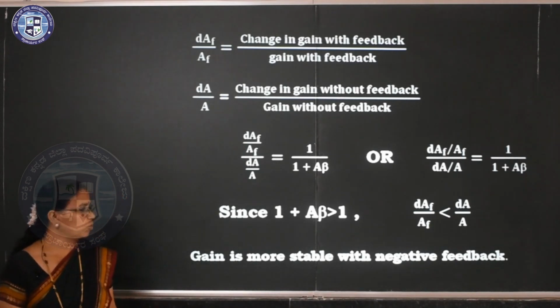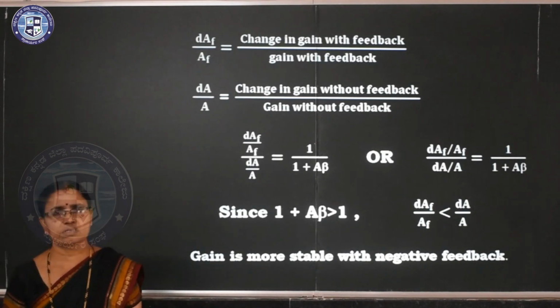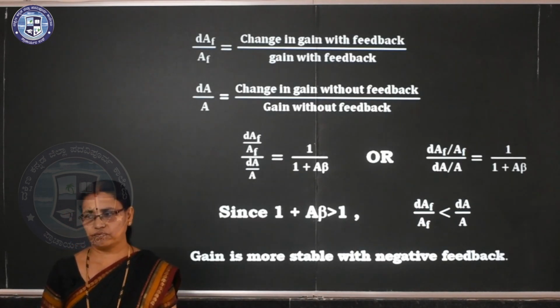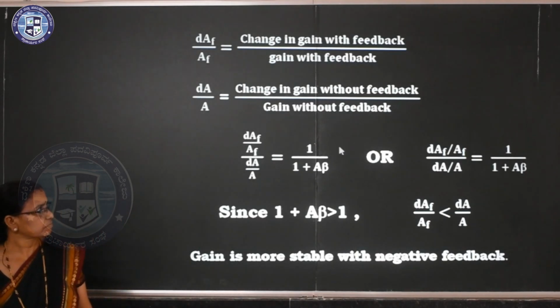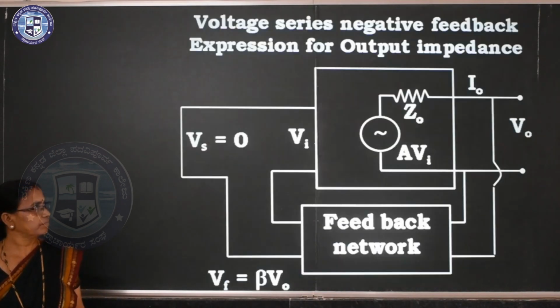So gain is more stable with negative feedback. This expression shows the gain is more stable after applying negative feedback. This is only the derivation. If you know the differentiation, you can do it properly.